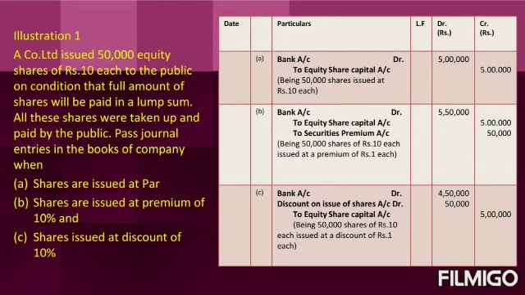The entry is bank account to be debited 5,50,000 rupees because the company will get 11 rupees for each share. 50,000 into 11, 5,50,000. Then equity share capital account to be credited 50,000 into the original value of the share 10 rupees, 5 lakh rupees. Securities premium account, that is 50,000 shares into 1 rupee premium amount, 50,000.